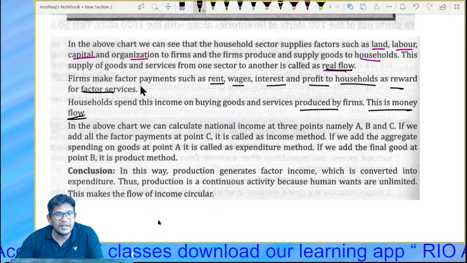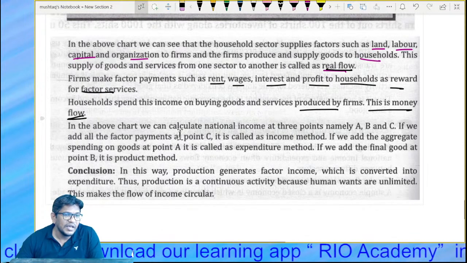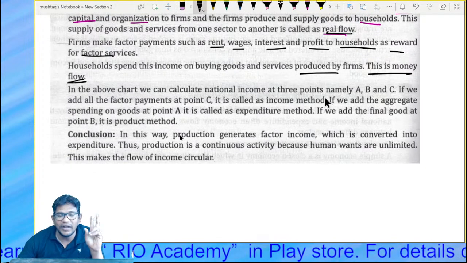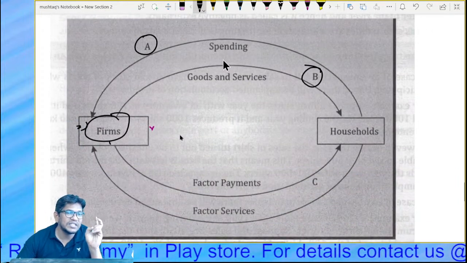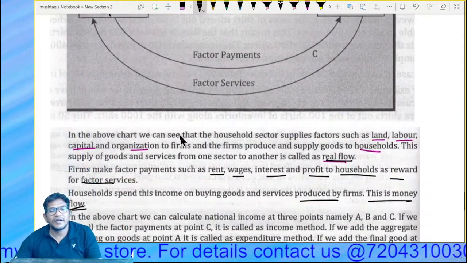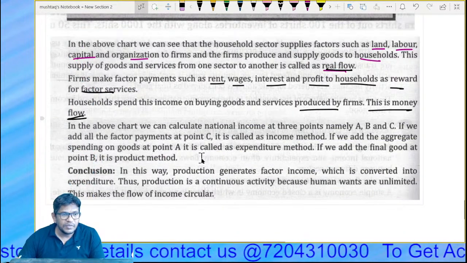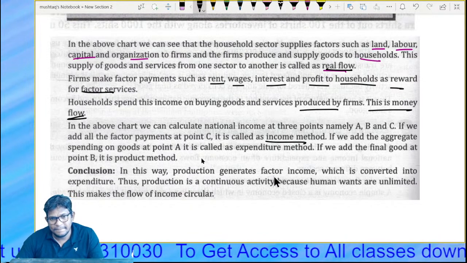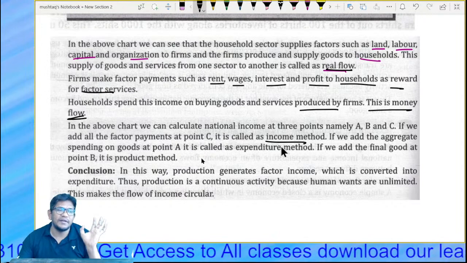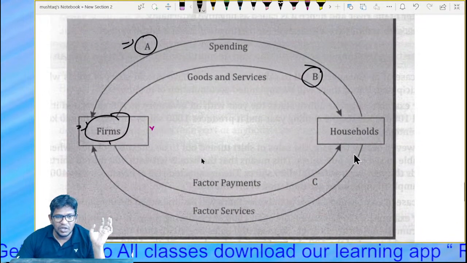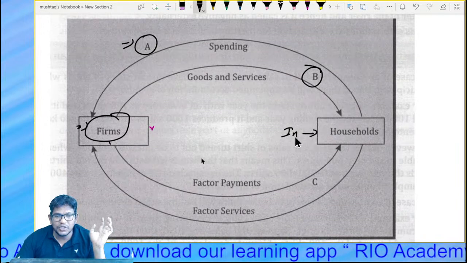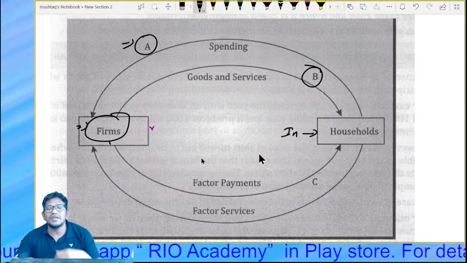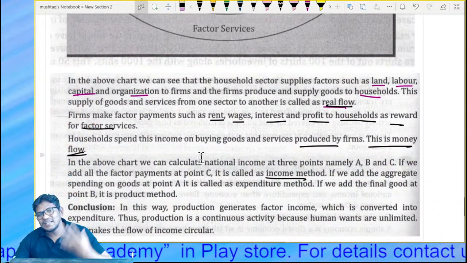In the above chart we can calculate the national income in 3 points: a point, b point and c point. If you add all the factor payments at point c, it is called the income method. When payment is done, firms are making the payment and households are getting income. So rent, wages, interest and profit are income to households. This is the income method.